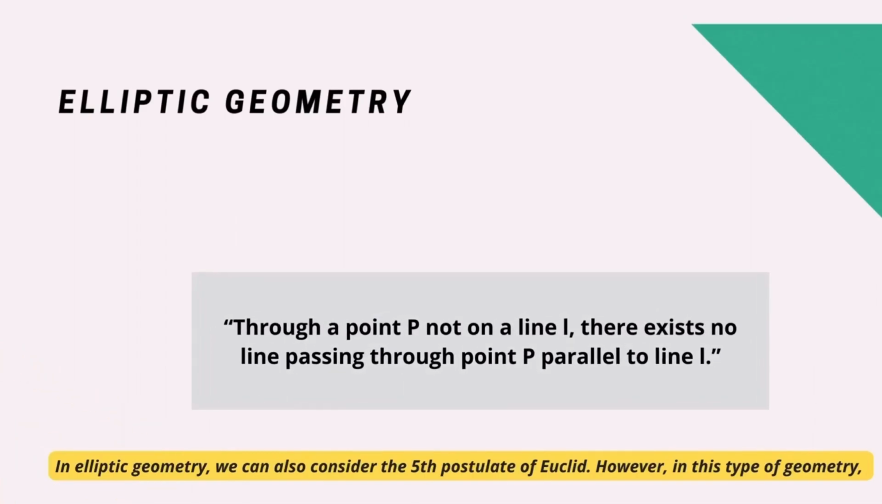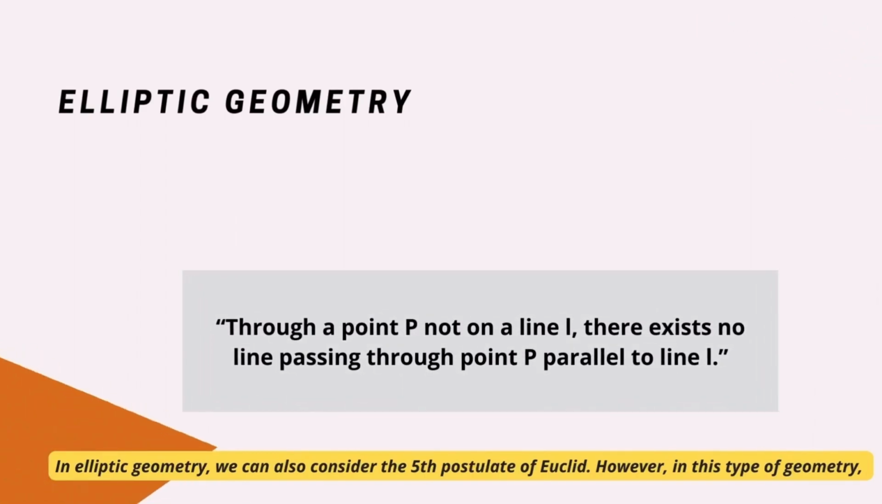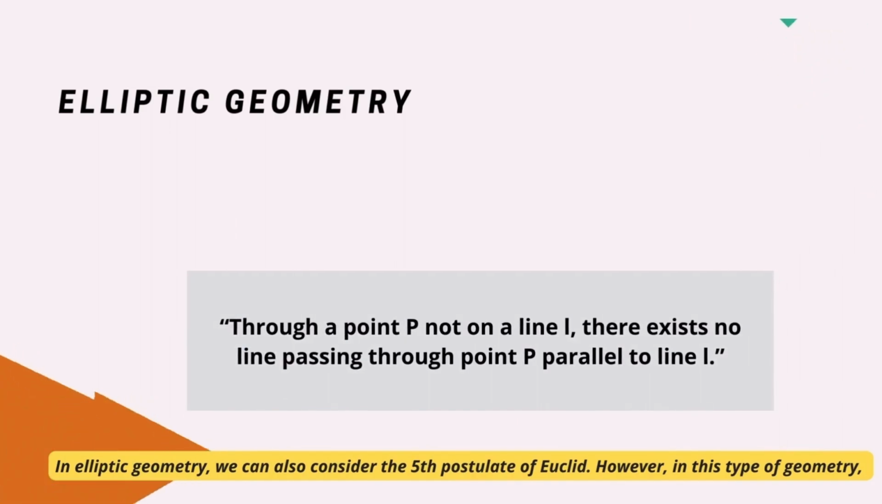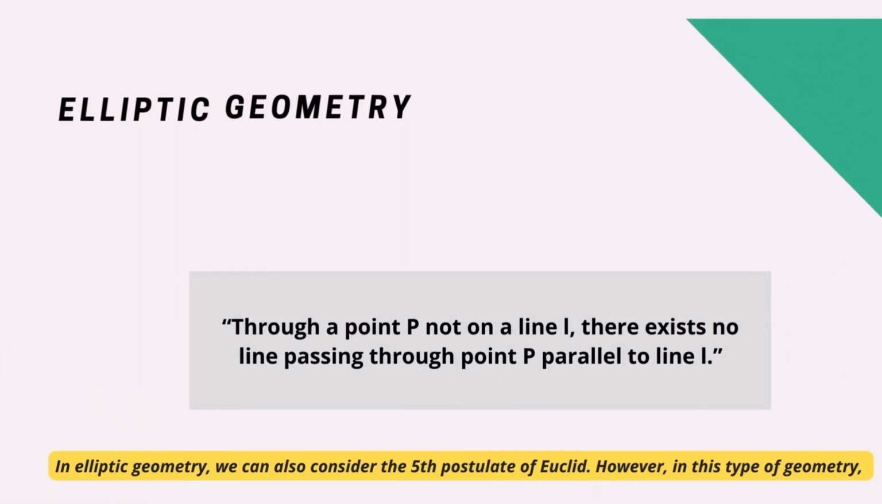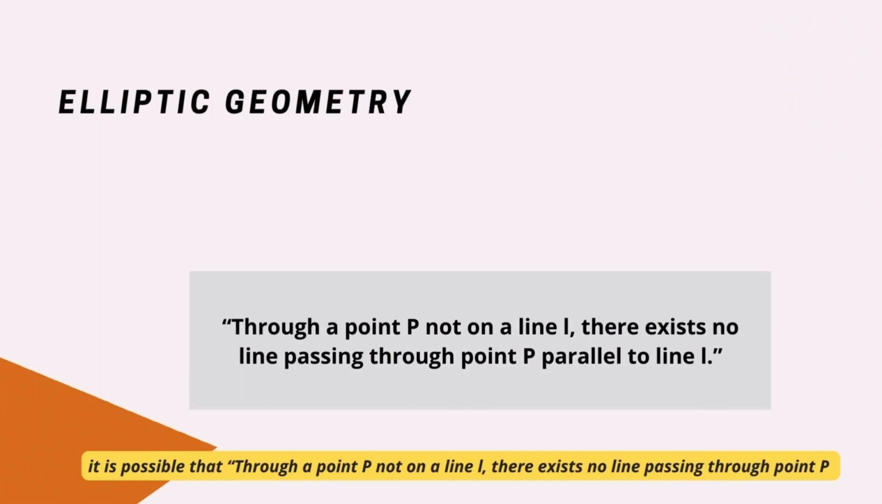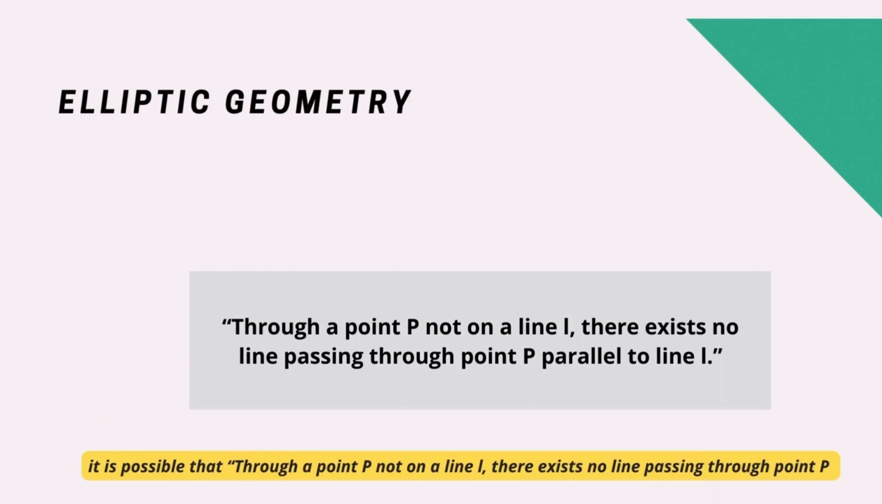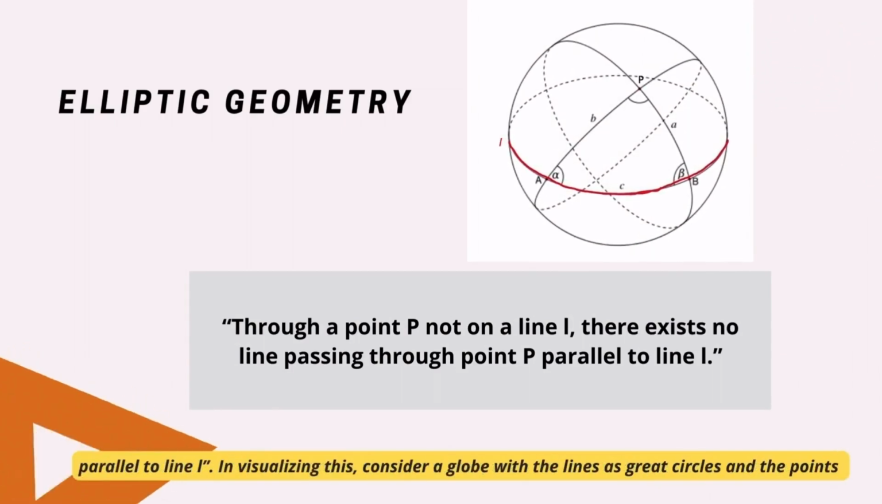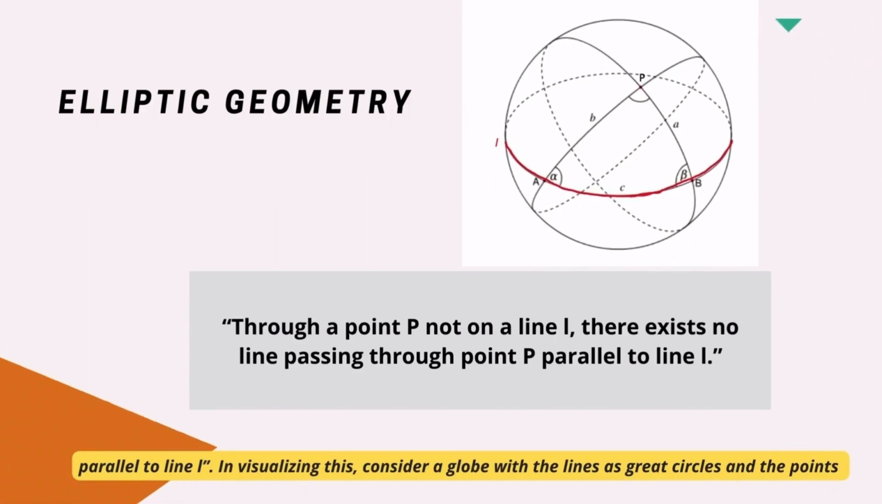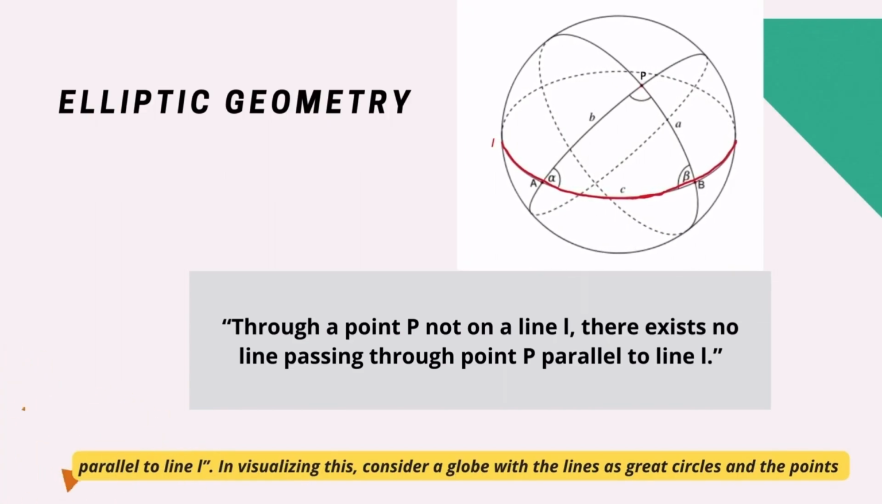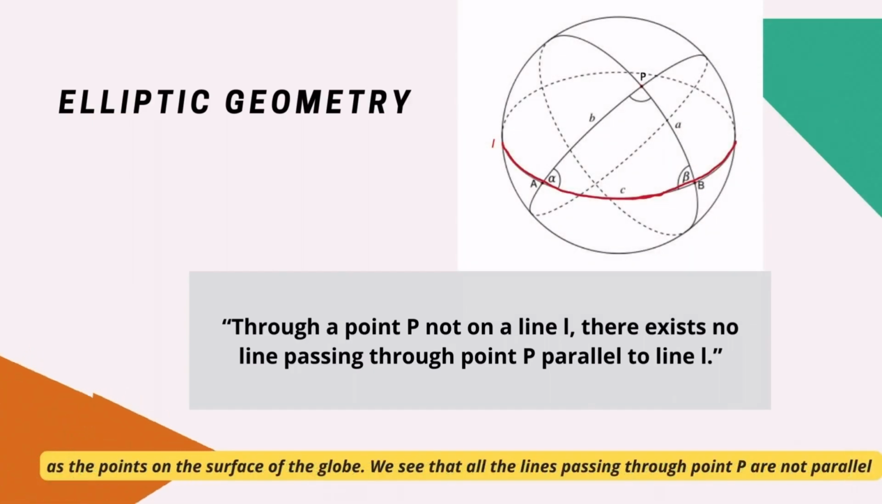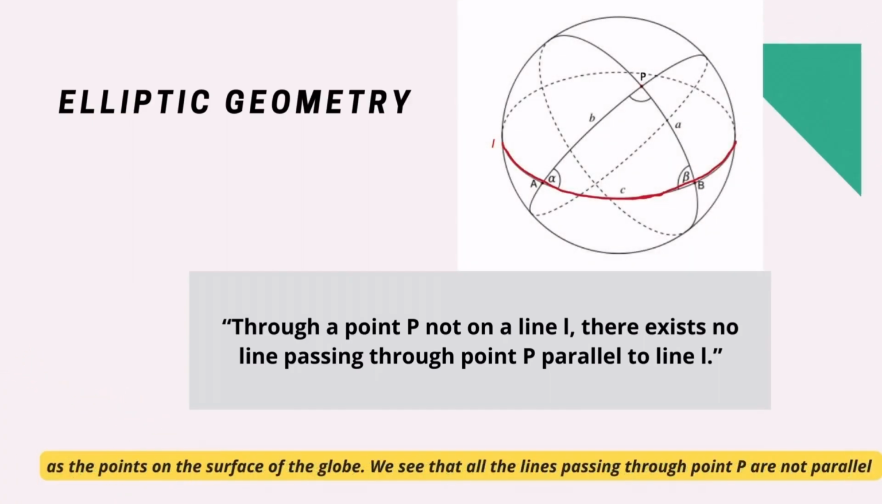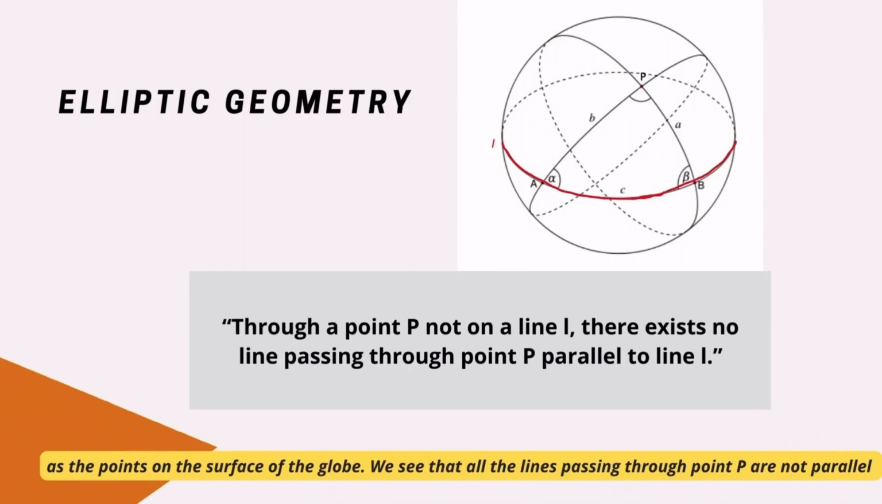In elliptic geometry, we can also consider the 5th postulate of Euclid. However, in this type of geometry, it is possible that through a point P not on a line L, there exists no line passing through point P parallel to line L. In visualizing this, consider a globe with the lines as great circles and the points as the points on the surface of the globe. We see that all the lines passing through point P are not parallel to line L.